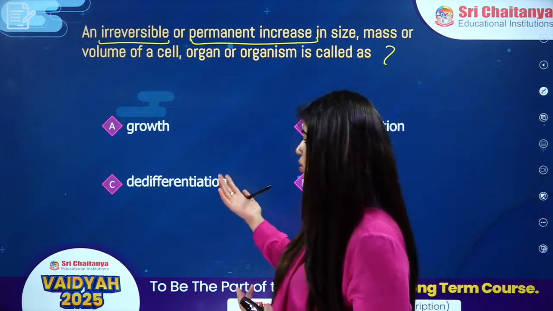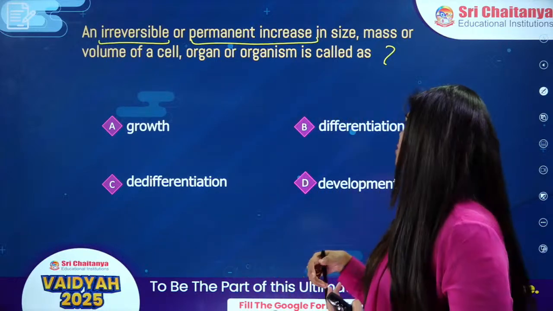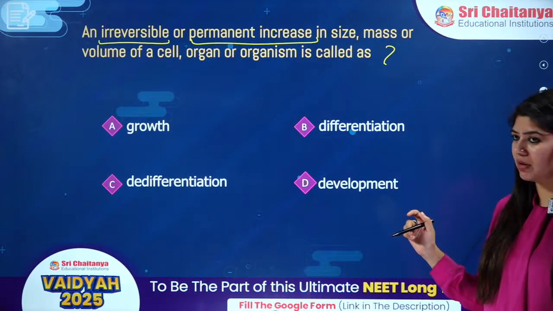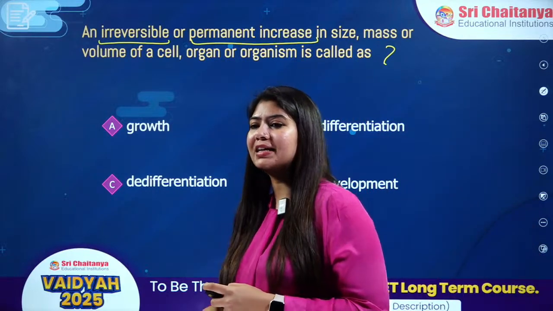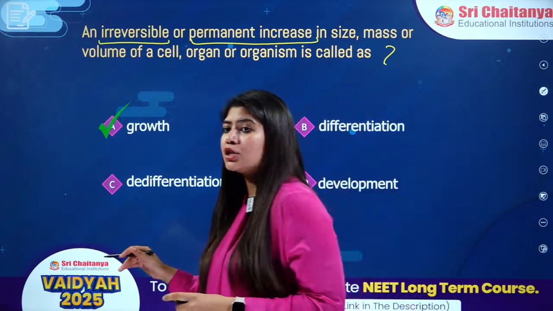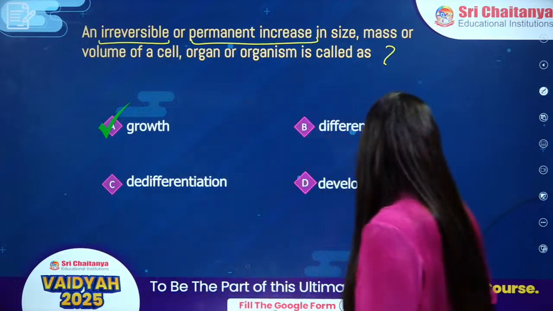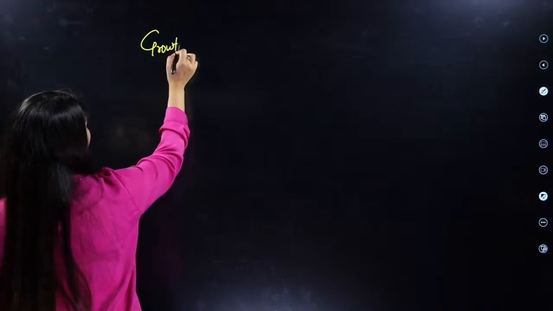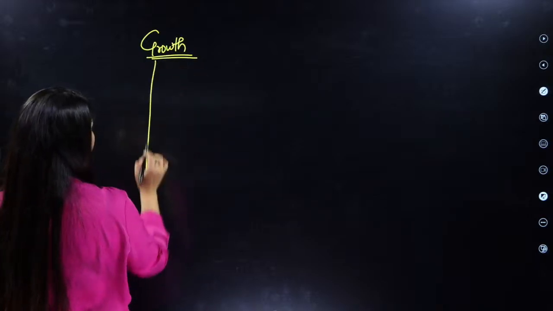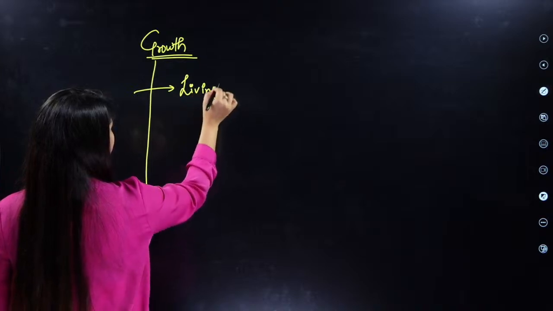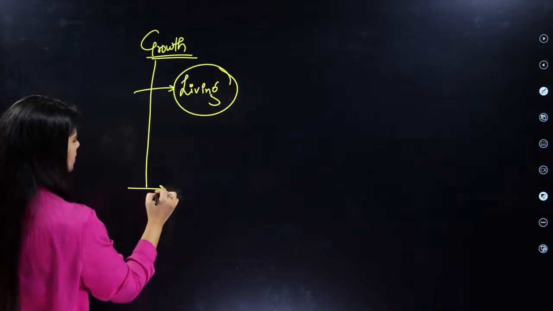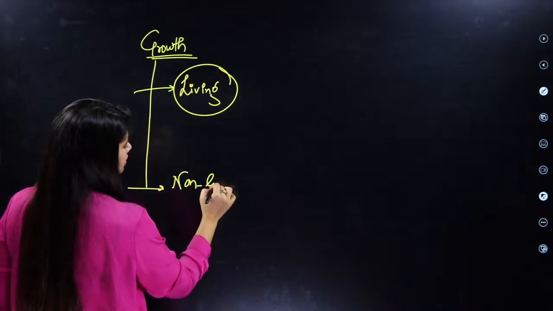Do we call it growth? Do we call it de-differentiation, differentiation or development? It is called as, Tilak, great answer. Arjun, great answer. It is called as growth, okay? So growth, my dear kids, we can define in the case of living as well as non-living, right?